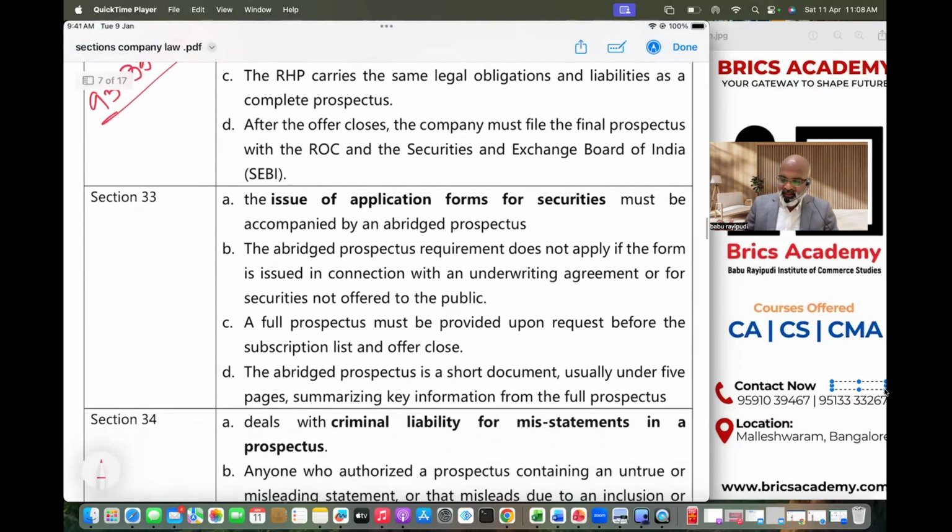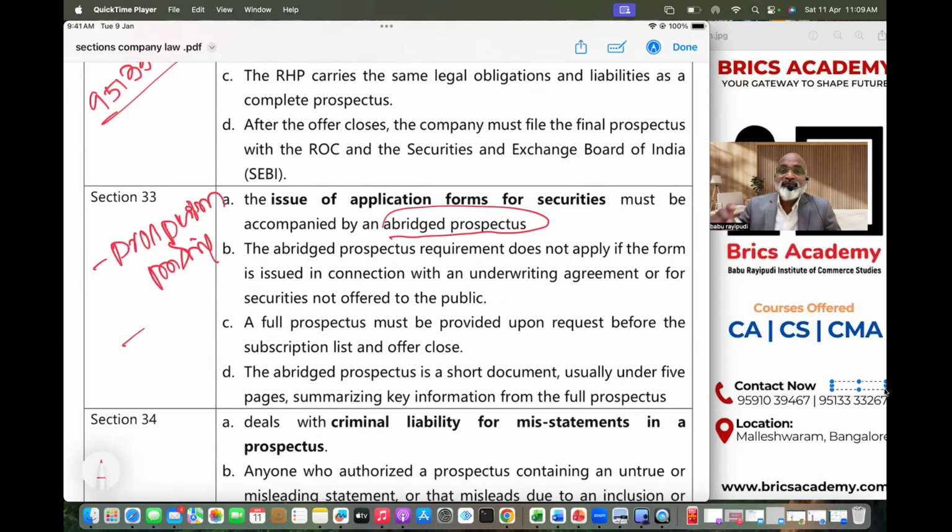All right, section 33. Section 33 talks about something called abridged prospectus. Generally, when you issue prospectus, prospectus will have to be printed. Printing cost will be very high. Financial statement 3 years means the prospectus 100% it will go more than 200 pages. And company history you have to give. So much of information you have to give in the prospectus. So that definitely increases the number of pages.